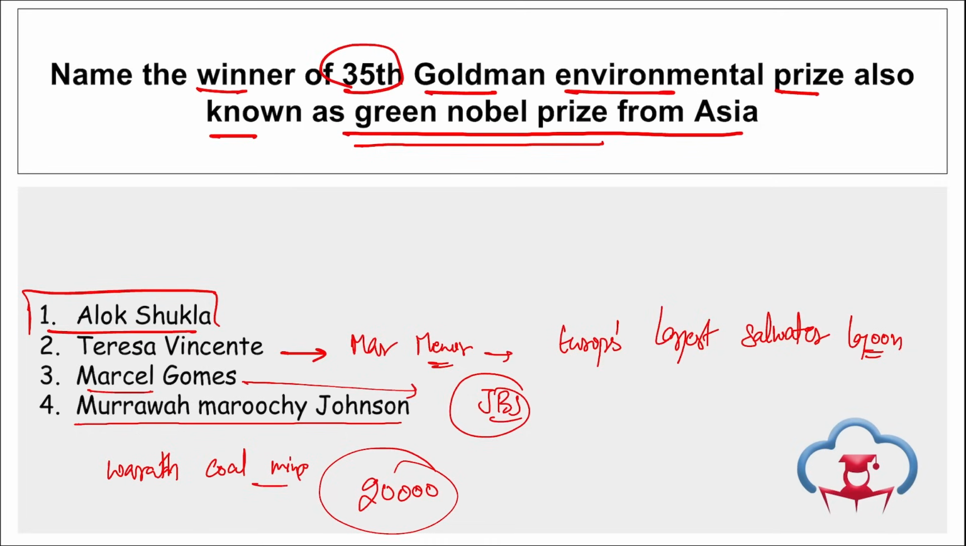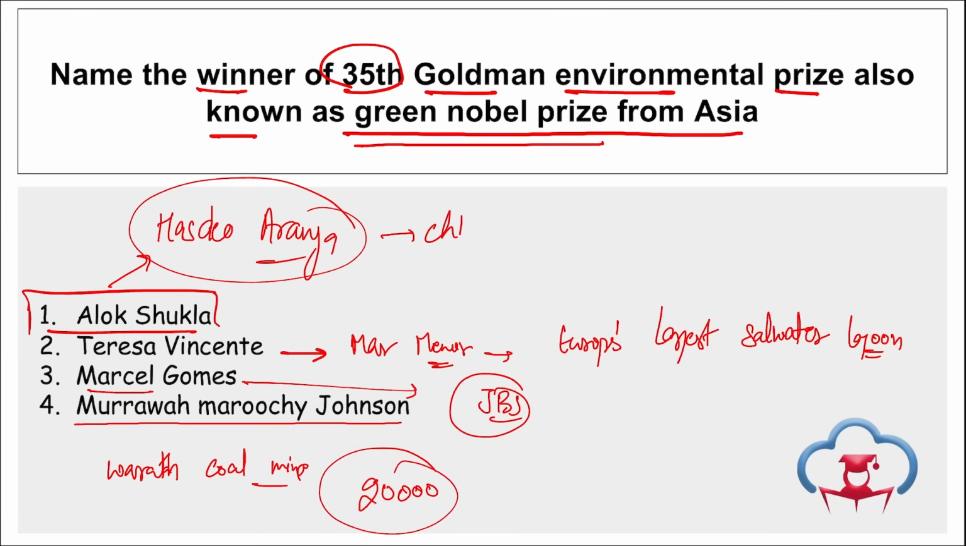Correct? So coming back to Alok Shukla, remember, for his efforts to save the forest of Hasdeo Aranya, that is in Chhattisgarh, he received the Goldman Environmental Prize, that is the 35th edition. Correct?